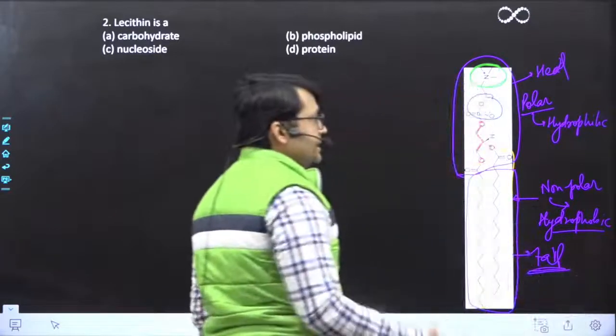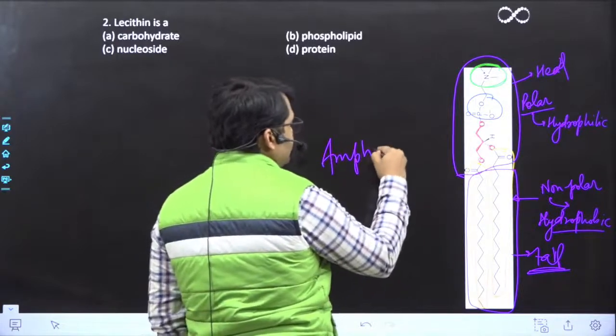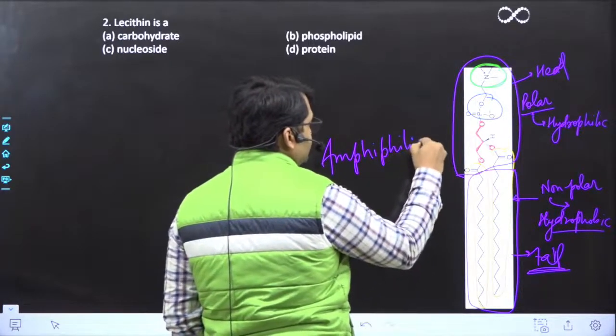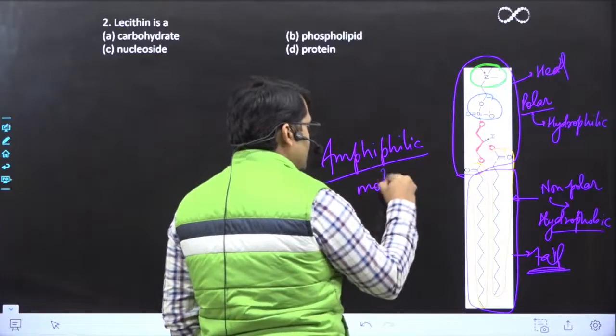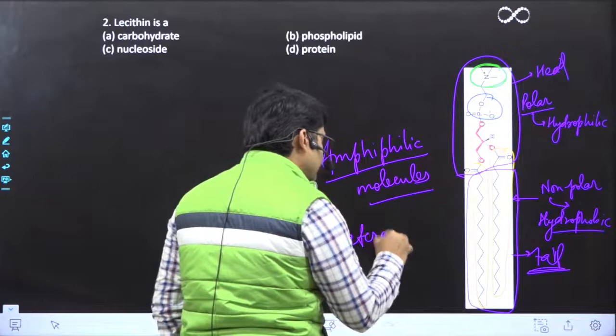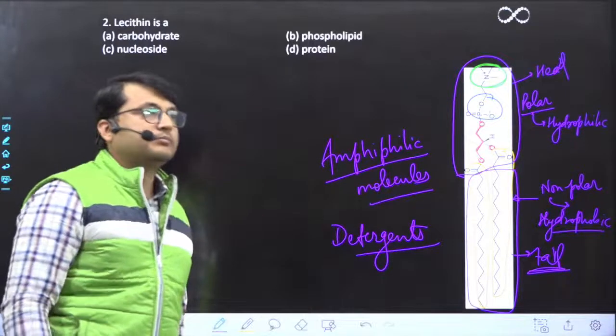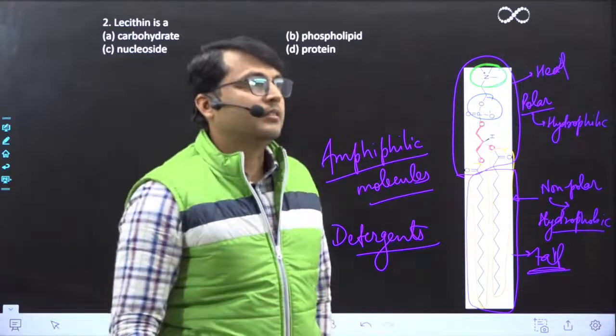समझ में आ रहा है? Since they have both hydrophilic and hydrophobic parts, we call them amphiphilic molecules. These are amphiphilic molecules and hence they act as detergents. ये किस तरह काम करते हैं? Detergents की तरह. Great?